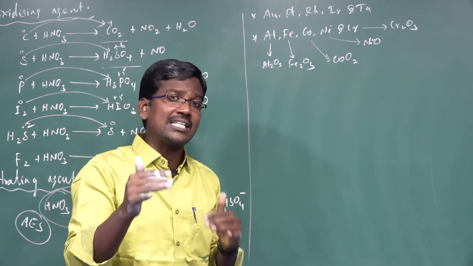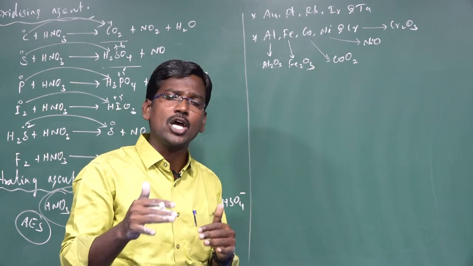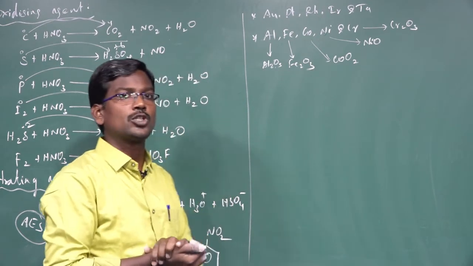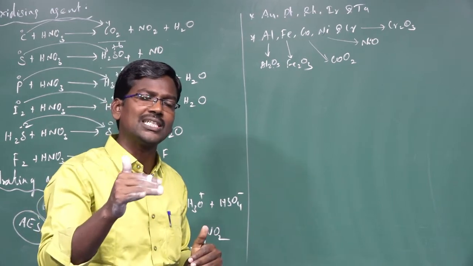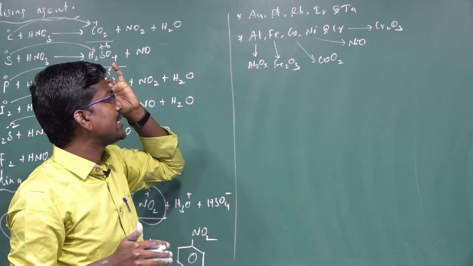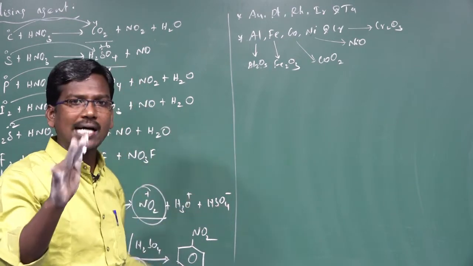This oxide film or oxide layer protects the metals from further oxidation with nitric acid. So one kind of layer is formed, and that layer is nothing but the respective oxide layer.